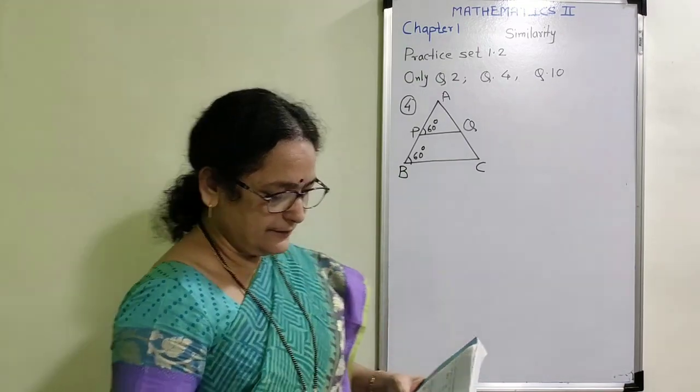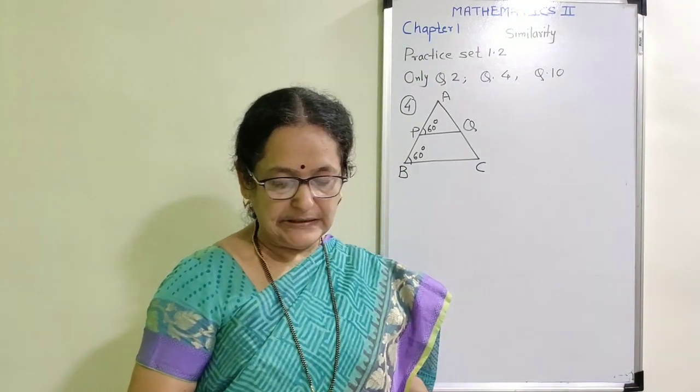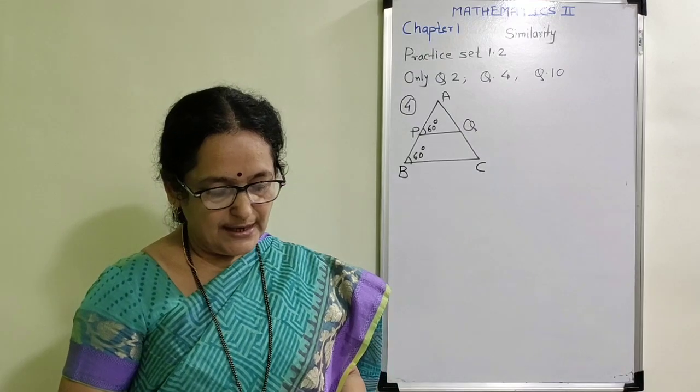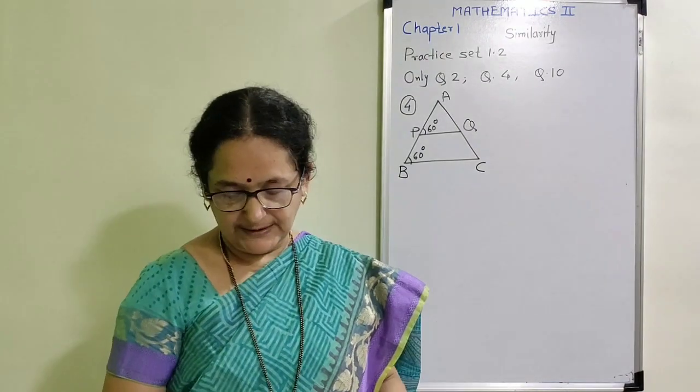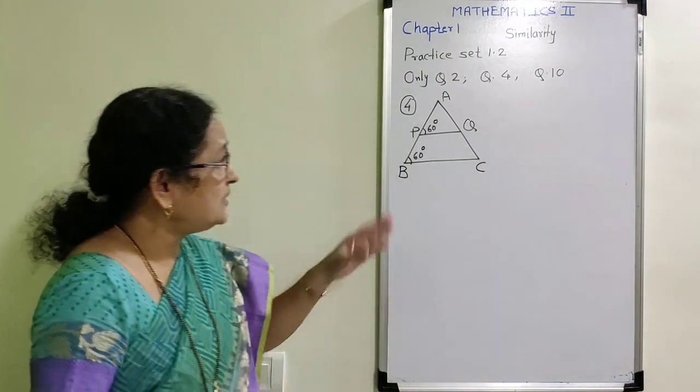Now I am going to read the question. Measures of some angles in the figure are given. Prove that AP upon PB is equal to AQ upon QC. Now observe the figure.